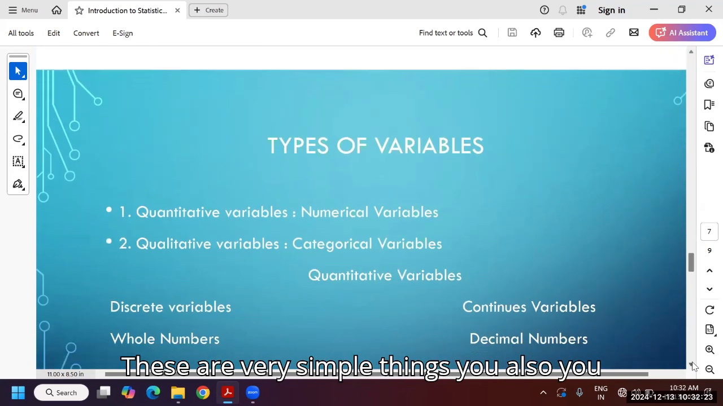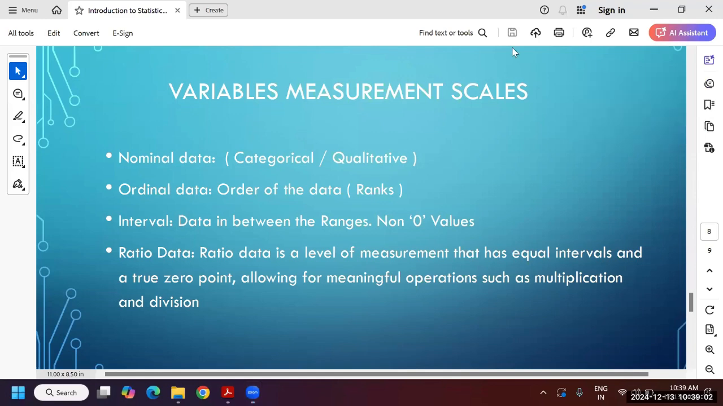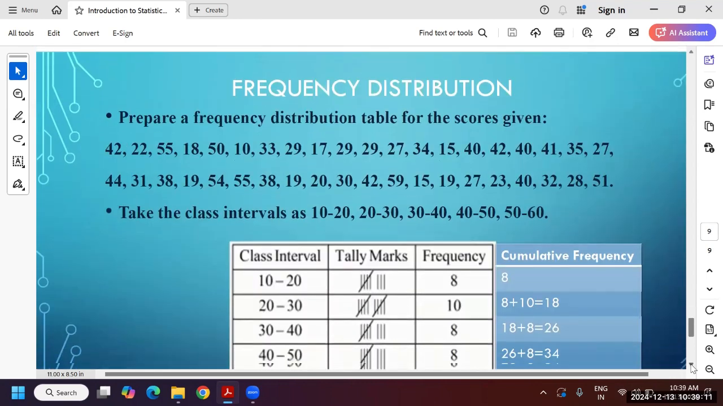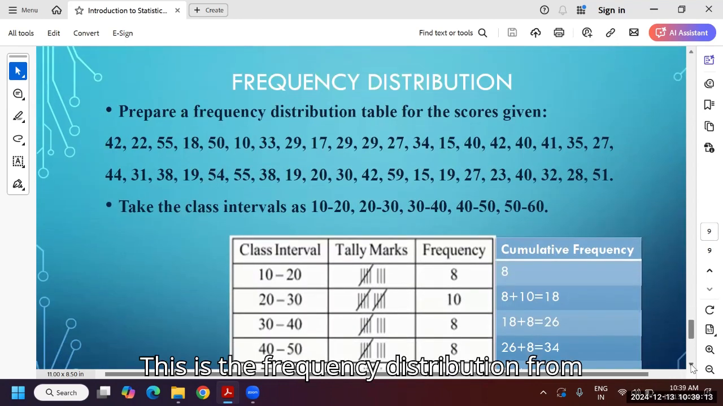These are very simple things. You can also understand very easily. So ratio data. This is the frequency distribution. From here onwards, please.